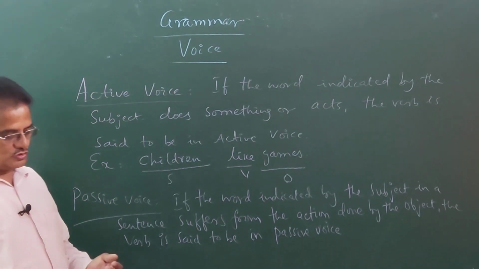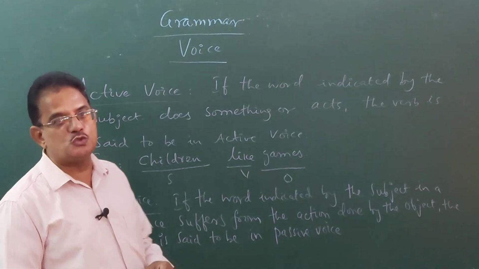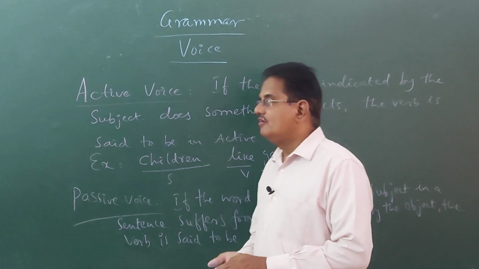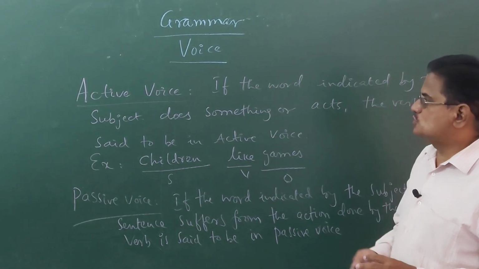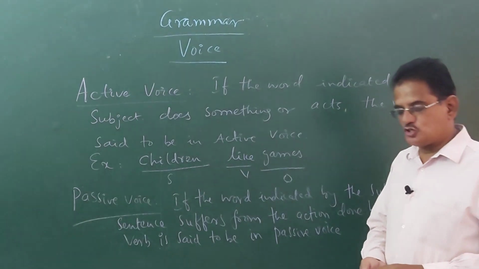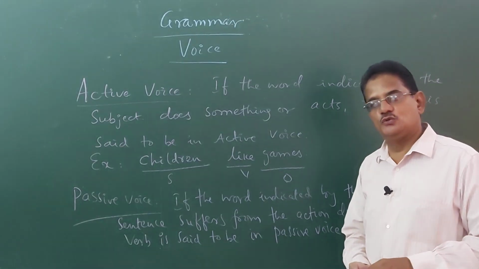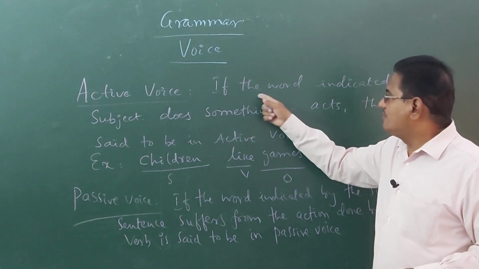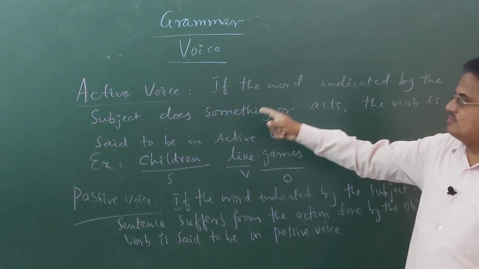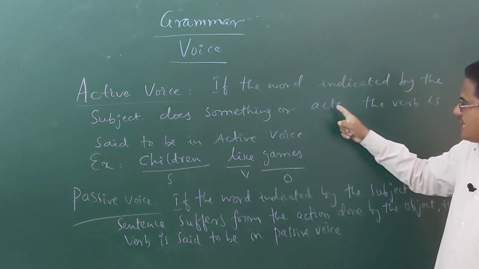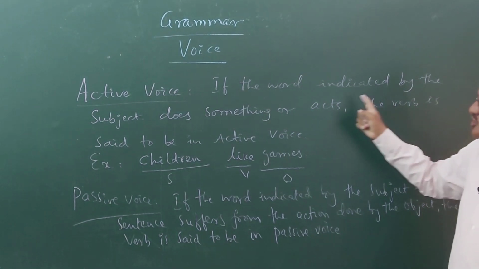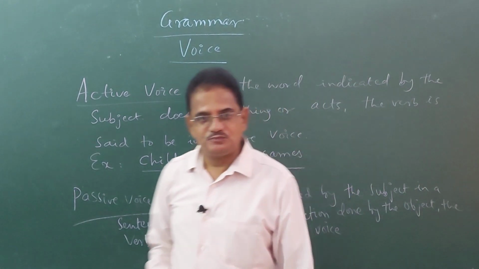Let us go to the definitions of the 2 forms of voice. First, let us go with the active voice. As I told you earlier, children, if the word indicated by the subject in a sentence does something, or if it acts, the verb is said to be in active voice.